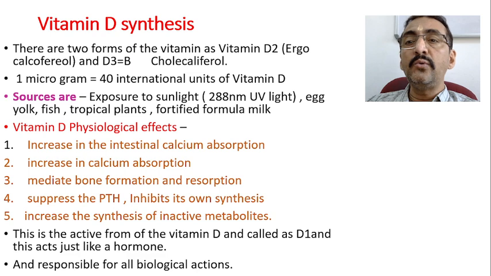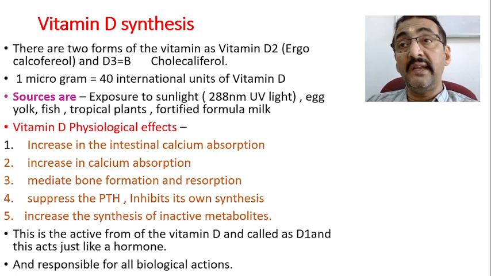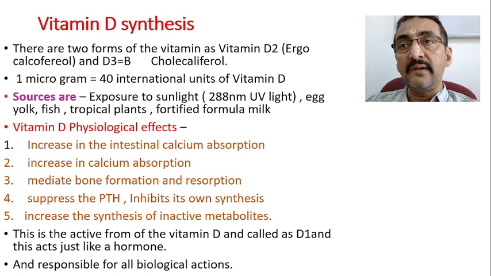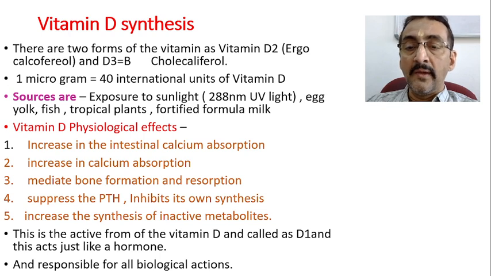We have vitamin D2 and vitamin D3. Vitamin D2 is ergocalciferol, whereas vitamin D3 is cholecalciferol, whereas the most active form required for actual functioning is called D1. It is said that this D1 acts just like a hormone for calcium and phosphorus maintenance and absorption. So it maintains the PTH, the calcium absorption, and the phosphorus absorption, and it is responsible for all biological actions also.